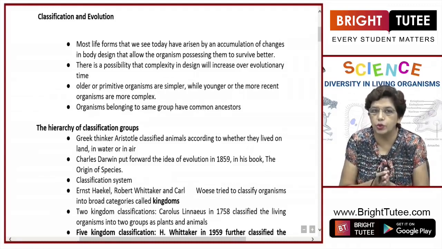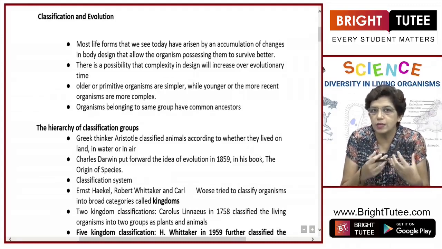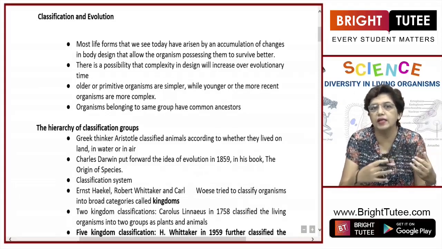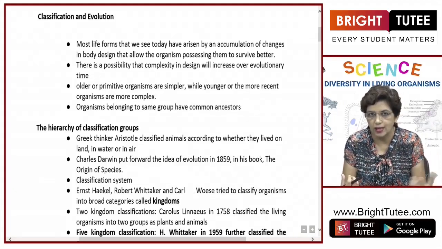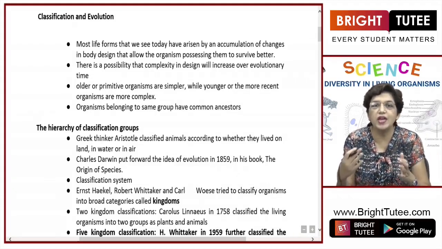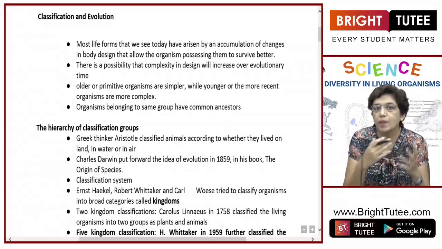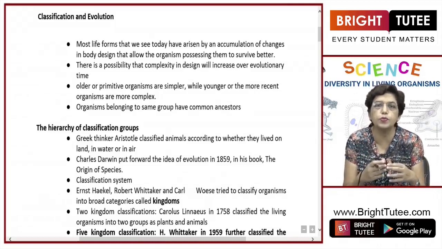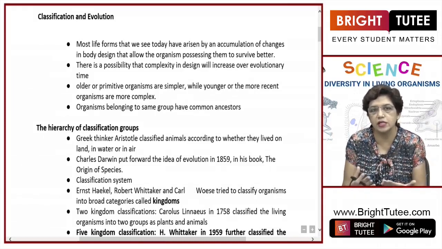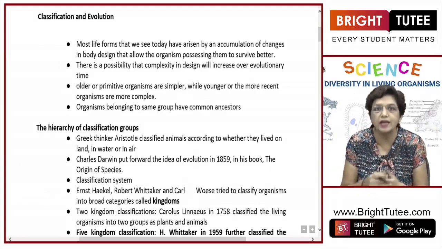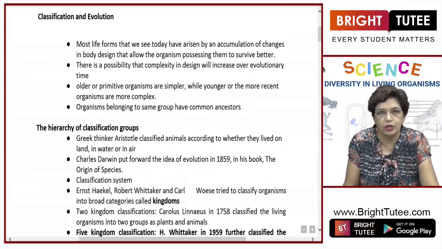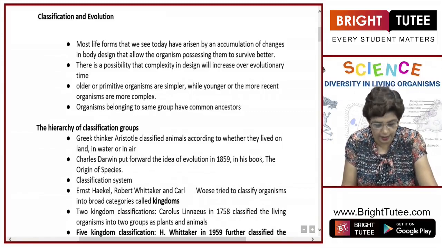If organisms are put together in one group, it helps a scientist to realize that they might have a certain common ancestor, but they gathered different changes in their body. Like the birds and the humans, we must have some common ancestor because birds as well as humans are vertebrates. They have a vertebral column, the backbone. So if they are grouped together into a single group, it helps the scientists to see the interrelationship and study the evolution. So this way, classification and evolution are closely related studies.